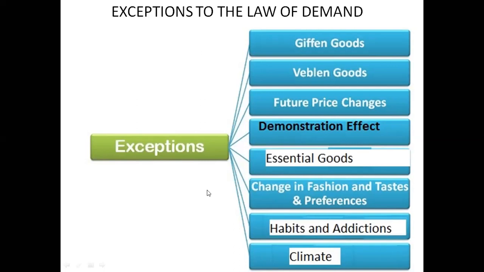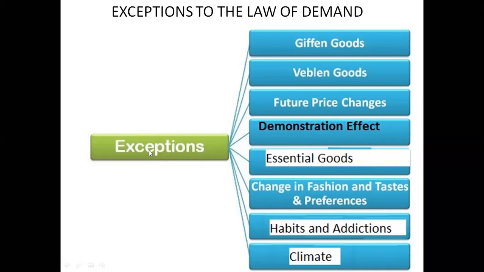जैसे Giffen goods, in the case of Giffen goods, Veblen goods, showcase जहाँ हम ज़्यादा करते हैं, future price change, demonstration effect, essential goods, change in fashion or habit or preferences, habit and addictions, climate, all these things we have already discussed. That's why law of demand doesn't apply here. For example, if you know that in future the price of the commodity will be changed. Suppose the price of commodity is going to be decreased in future.